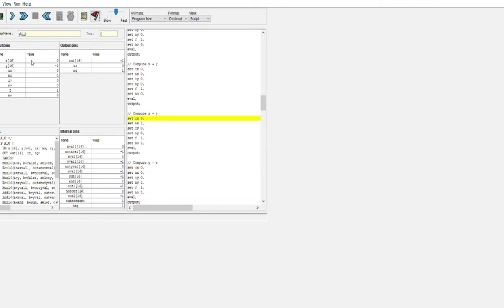The x value is given as 0 and the y value is given as -1. So the output we get, x plus y, is -1. This is an example of the script-based simulation method of an ALU.